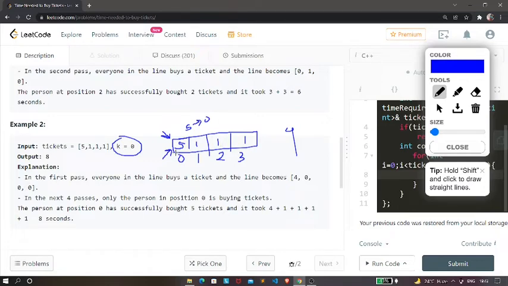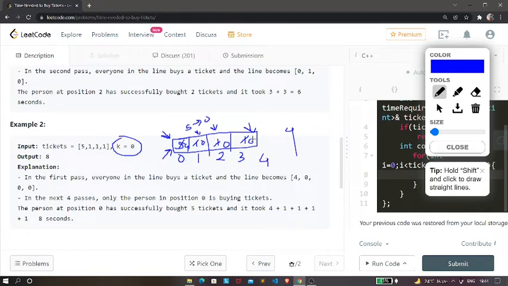Okay. Now currently we are at 5, so we're going to decrease this 5 to 4, and next we're going to move this pointer to index 1, and hence we're going to again decrease this 1 to 0, and next we're going to move this pointer to index 2, and hence we're going to decrease this to 0. Then we'll move it to index 3, hence we're going to decrease it to 0, right? So the total number of steps we have performed currently is 4, right?